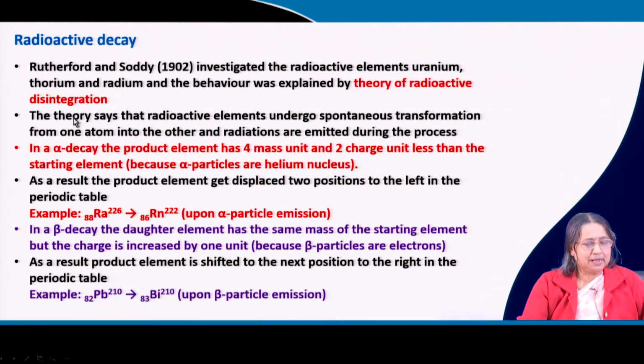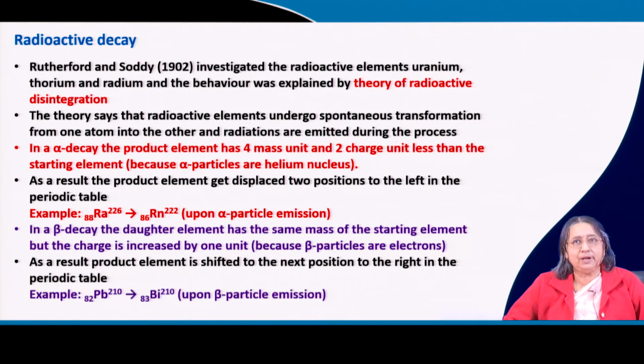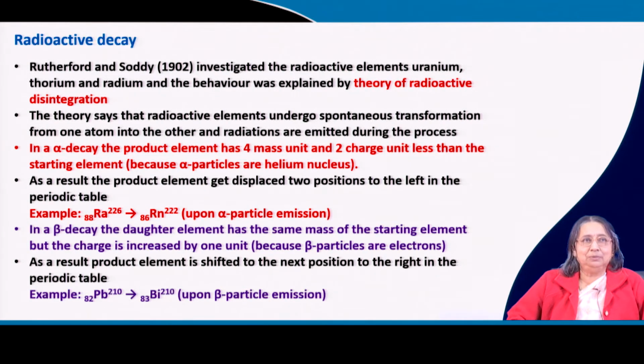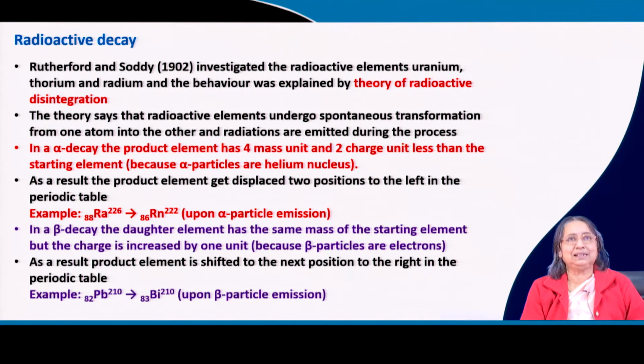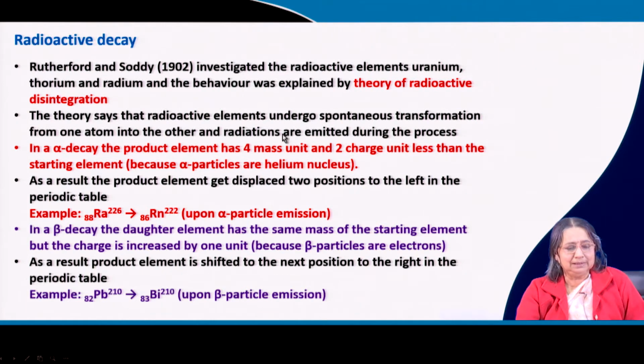Now, what does this theory say? The theory says that radioactive elements undergo spontaneous transformation, as you have already seen, from one atom into another, and radiations are emitted during the process. So basically one atom is transformed into another atom. This concept was totally new at that time, because previously we knew that an atom cannot be changed to another atom. But when radioactivity was discovered, for the first time it was realized that one atom can go to another atom. And radioactivity means it is transformed spontaneously.